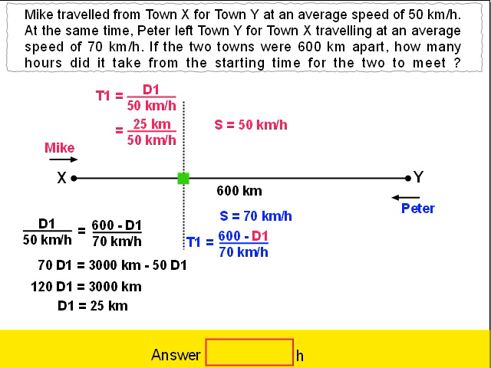What is this d1? This d1 is the distance covered by Mike to the point he met with Peter. So, what is the time taken for that? It's 25 km divided by the speed, which is 50 km per hour. That works out to be 0.5 hour, which is half an hour. Alright, that's when they met from the starting time.